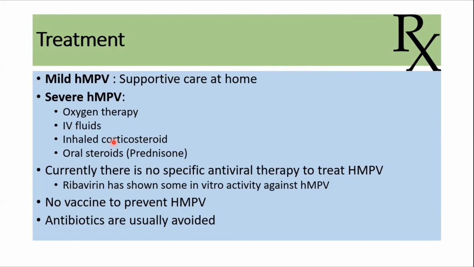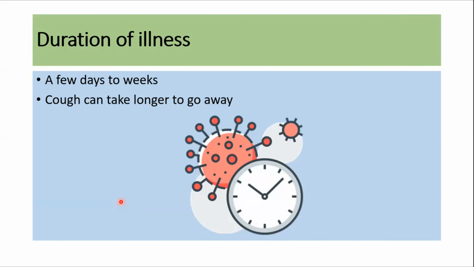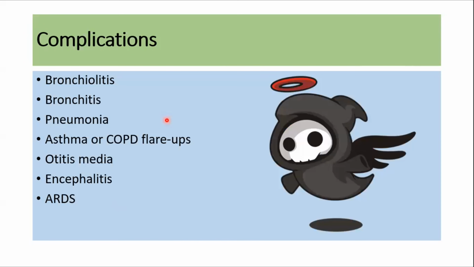Treatment for mild human metapneumovirus infection is supportive care at home, and for severe disease, the patient requires admission, oxygen therapy, IV fluids, and sometimes inhaled corticosteroids or oral steroids. Currently, there is no specific antiviral therapy to treat this infection, and there's no vaccine to prevent this disease as well. Antibiotics are usually avoided. The duration of the illness lasts from a few days to a week, and the cough can take longer to go away. The most common complications include bronchiolitis, bronchitis, pneumonia, asthma and COPD flare-ups, otitis media, encephalitis, and in severe cases, ARDS as well.